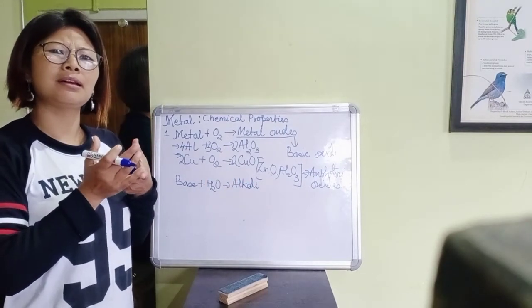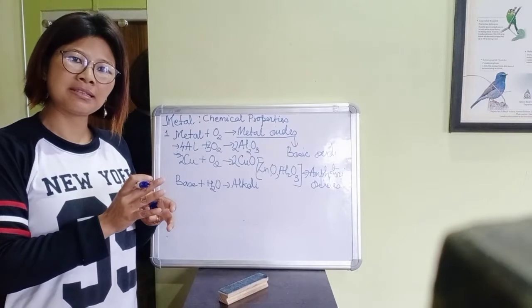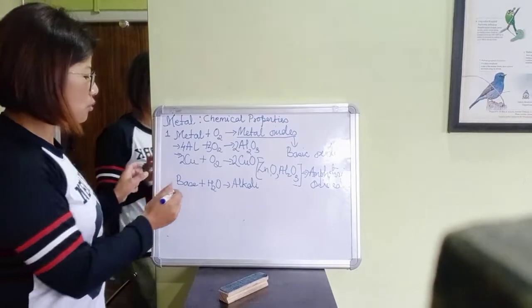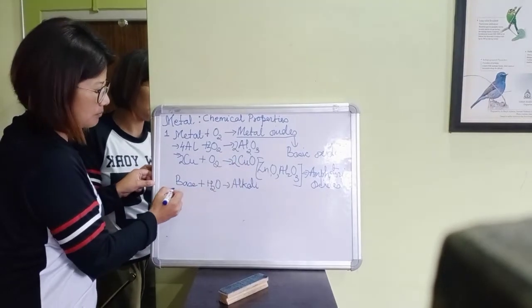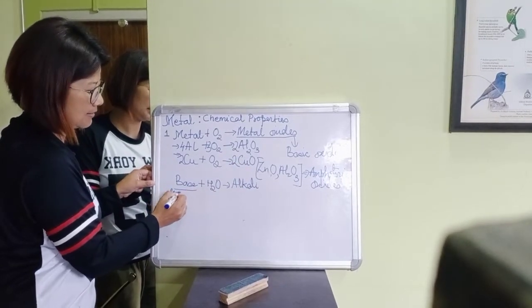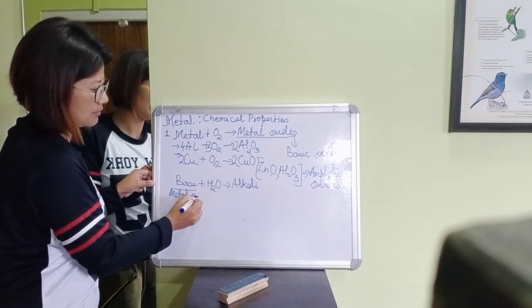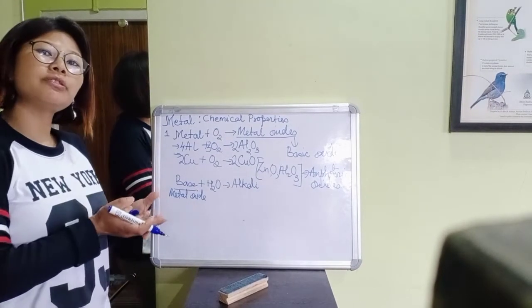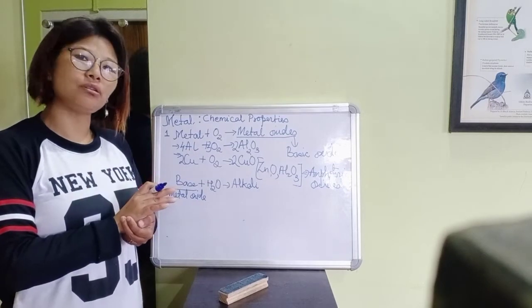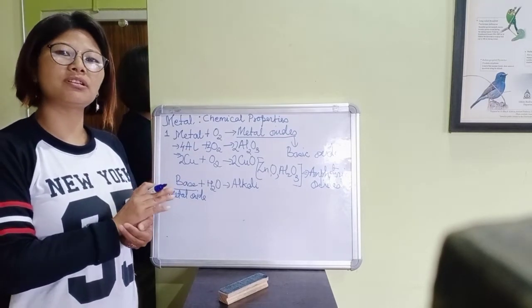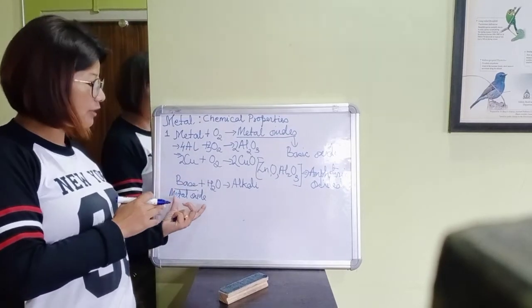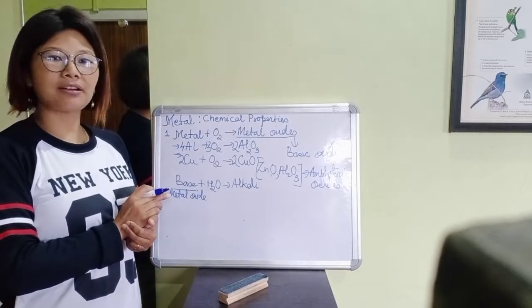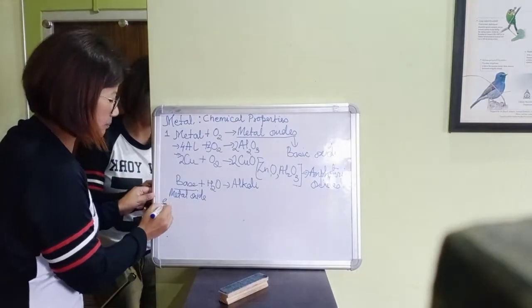Alkali is nothing but a base dissolved in water. Most of the metal oxides do not dissolve in water, but if they dissolve in water, they become alkali. Is it clear?